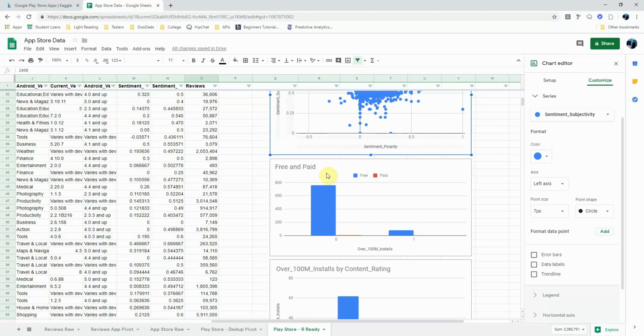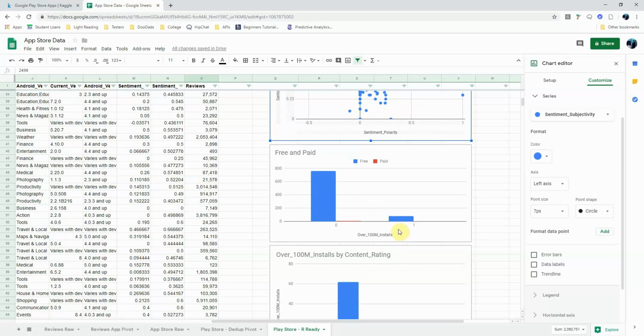We also have free and paid, so just broken up by the binary value. So we notice over here that the lion's share of the apps are actually free. There's only a handful of paid apps. And I did the math: only about 10% of the total apps have over 100 million installs.